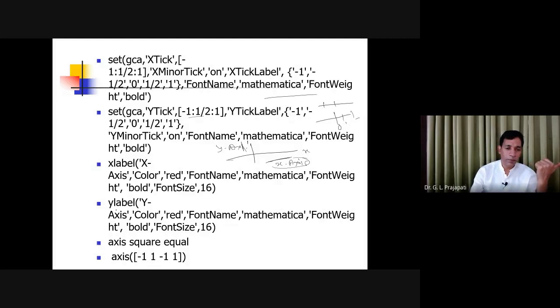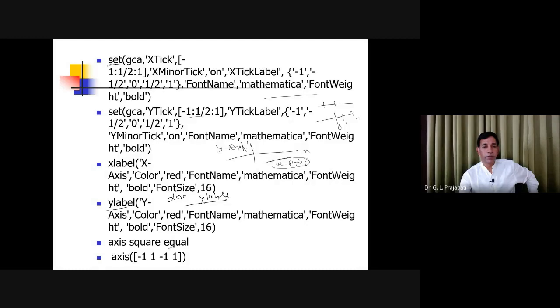So at home you just type doc ylabel, and you will get the description of how you can give the axis label, and you will find the different property names also. Similarly, you can see the help for anything, like axis square equal, and you can get the help for set graphics.